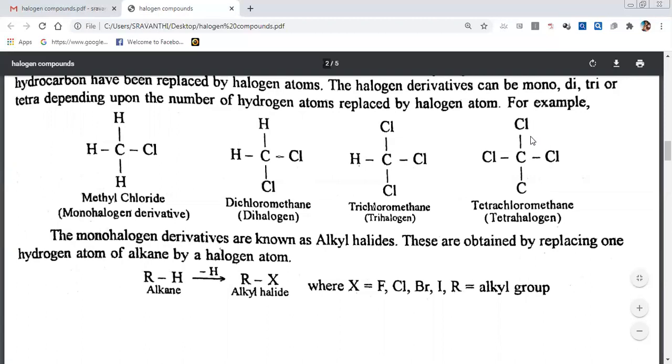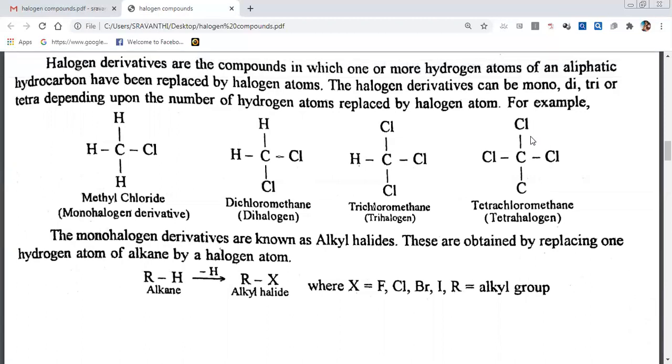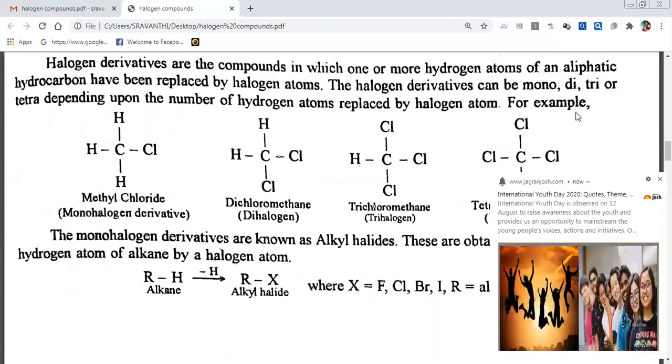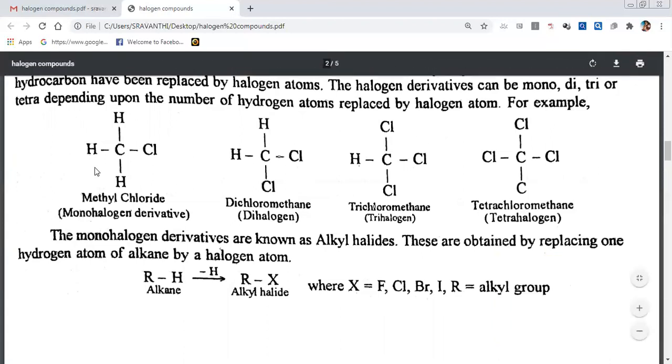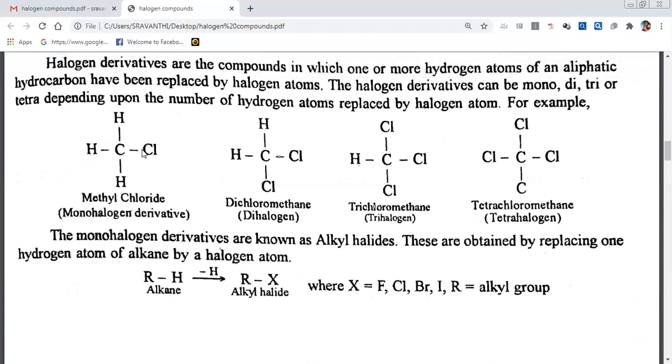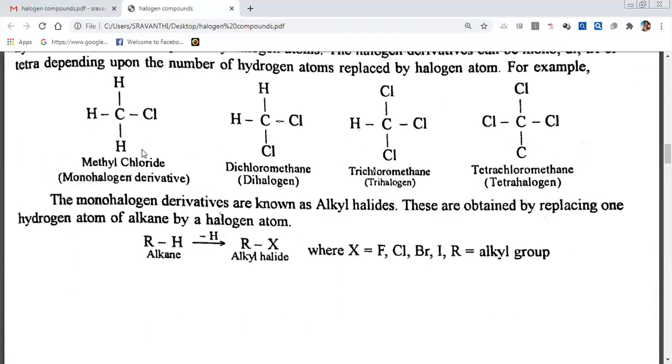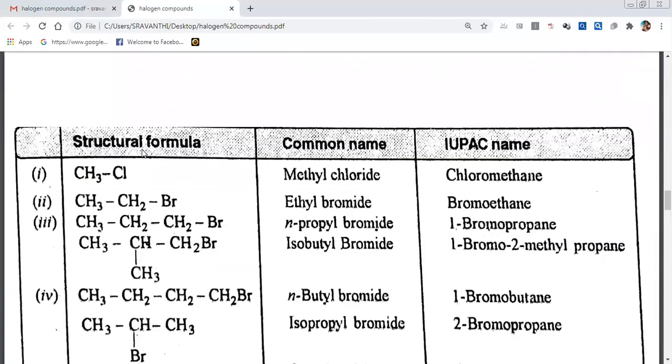So we know what is monohalogen, what is dihalogen, what is trihalogen. One halide is monohalogen. Two halides is a dihalogen compound. Three halogens is a trihalide compound. Four halogens is a tetrahalide. So the topic here is monohalogen compounds. These monohalogen compounds are again divided into three types: primary, secondary, tertiary. What is primary? What is secondary? What is tertiary? We can see.